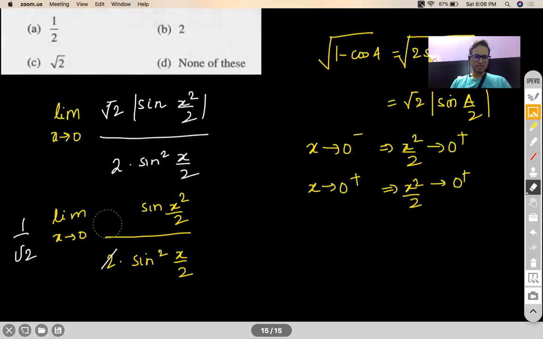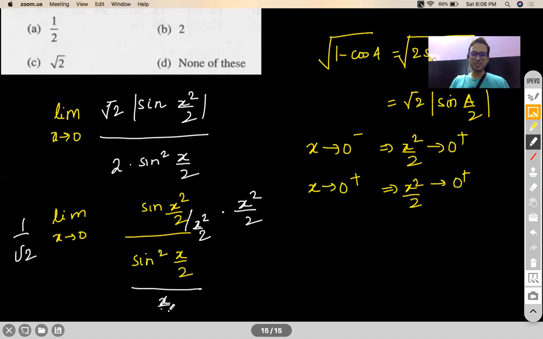Okay, so I'll remove it from here. Now let us talk about what you need to neutralize. Again, I'm using the word neutralize; I hope you get my intention. What expression do you need to neutralize sine x square by 2? x square by 2 only. Very good. So when I divide, I have to multiply also. Now, what expression do you need to neutralize sine square x by 2? You'll say x by 2 the whole square, right? So you'll have to multiply with x by 2 the whole square.